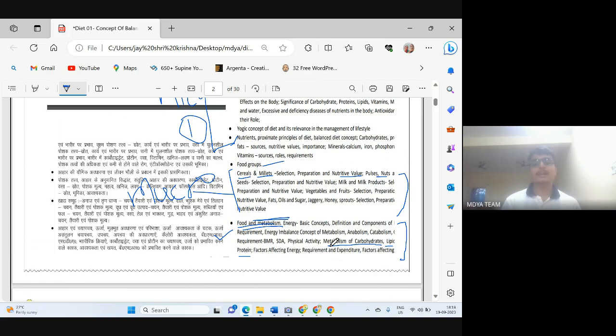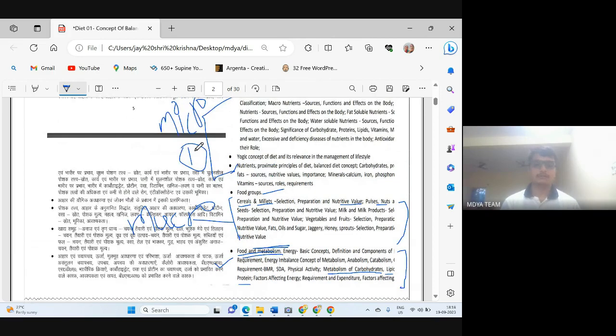All these metabolisms of carbohydrate, lipid and protein, we will cover in the first unit. When we cover balanced diet, we will be studying carbohydrate in detail. We will cover the metabolism of carbohydrate, lipid and protein here itself. Then in the last unit, we will only talk about energy, metabolism of energy.